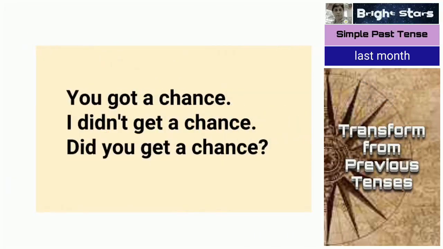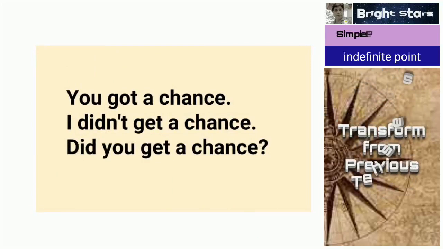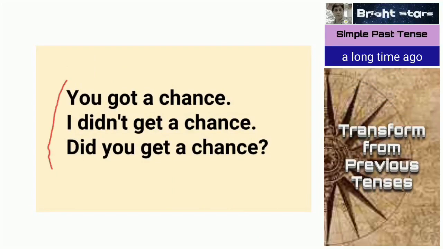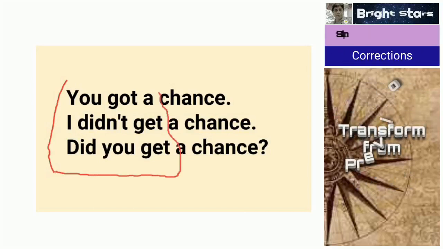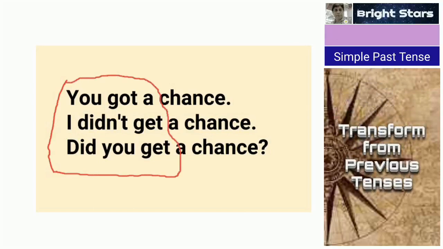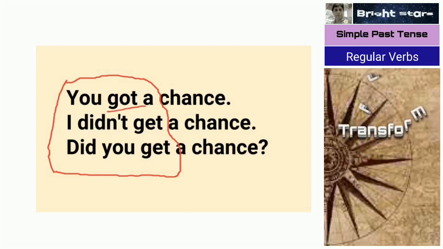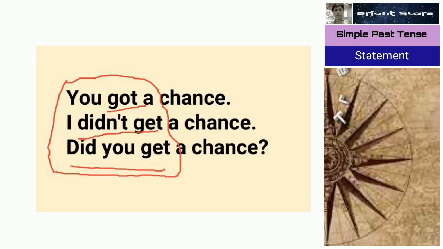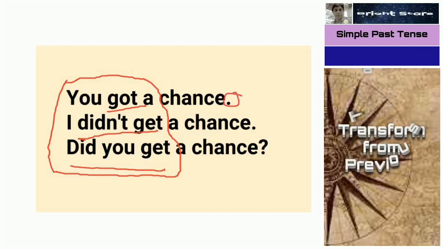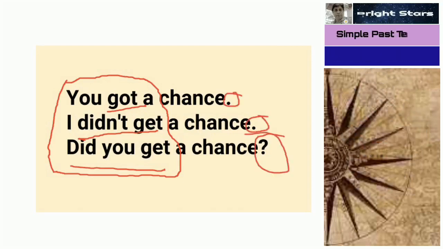Next one also, here you notice I am including this subject also. You got a chance, I didn't get a chance, did you get? So this is very important. Main verb becomes didn't get, did you get? This is very important, don't forget. At the end, these full stops and these question marks we should not forget.